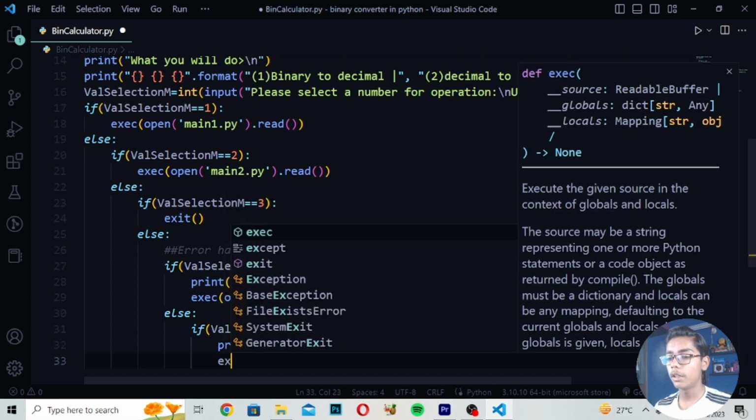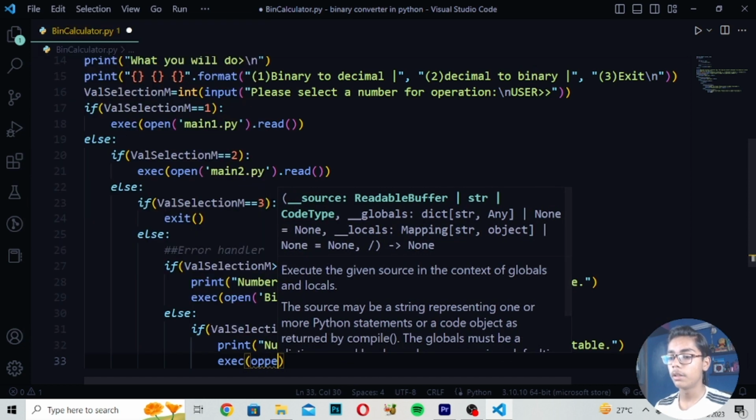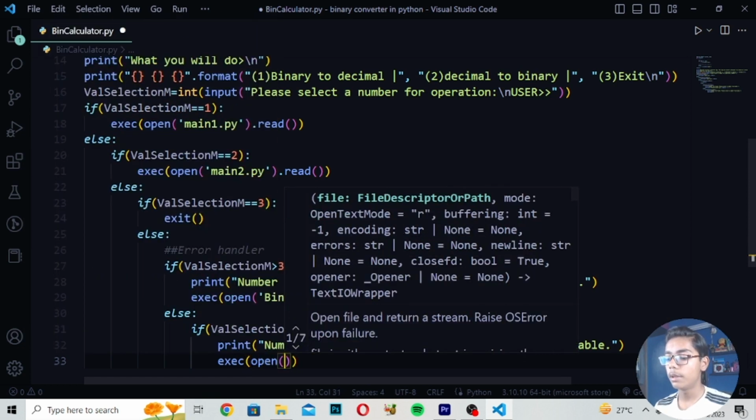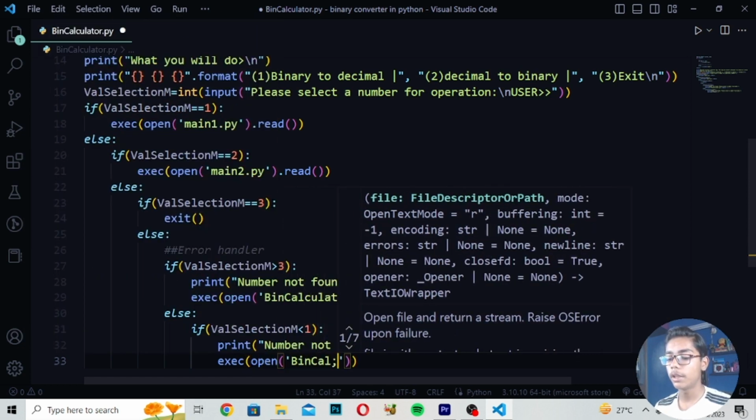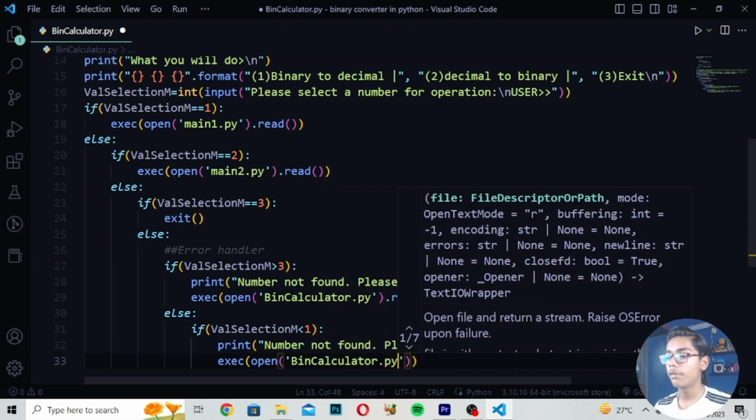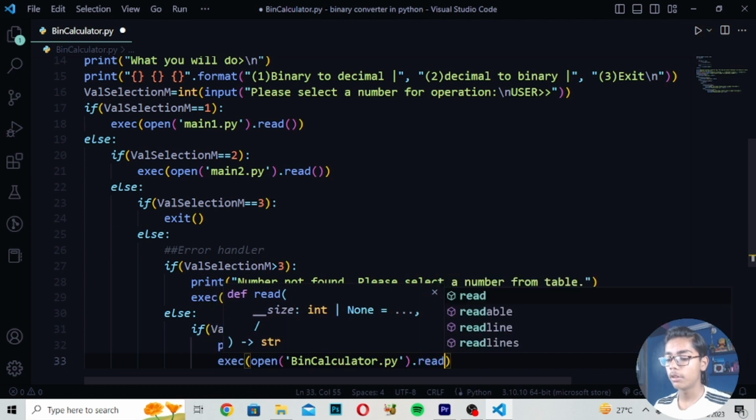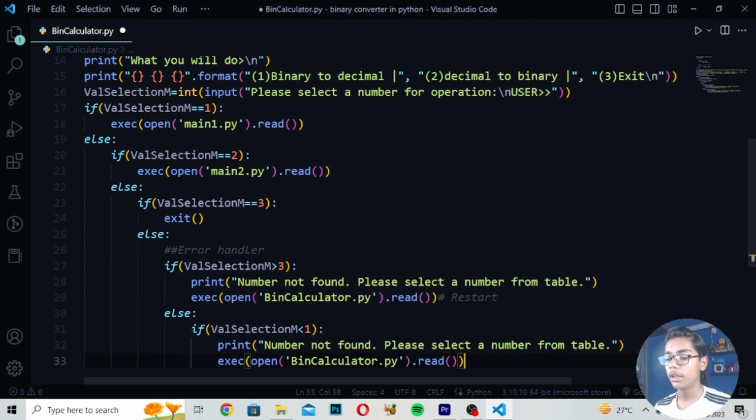Then I will write exec open, and after open I will be writing bin calculator again to link this, and then dot py, dot read, and then restart.